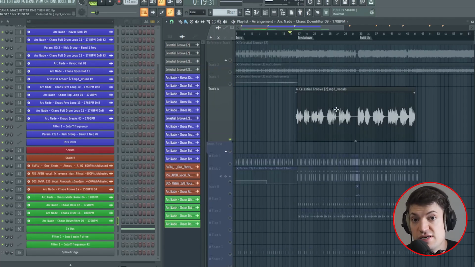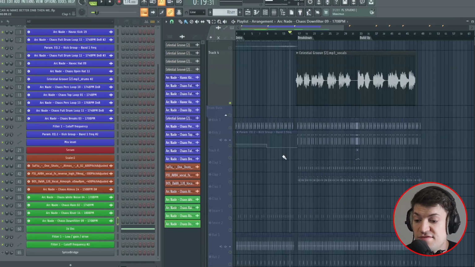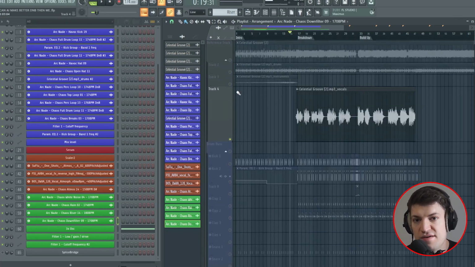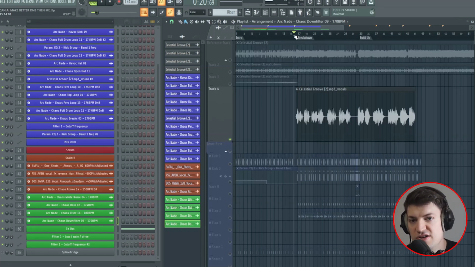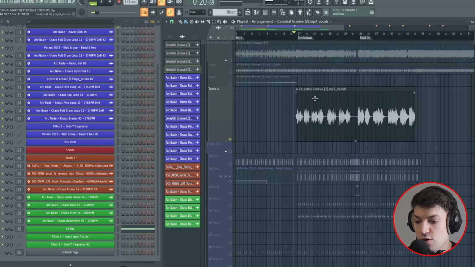So I'm not going to say that this was easy to do. It definitely took quite a lot of time to figure out all the elements, but with this method it was definitely attainable. And I reckon I'm going to try this a lot more going forward with AI. If I don't have any ideas and I just need to brainstorm some ideas, I think this is a great way to do it. But the only big issue I came across is the vocals.